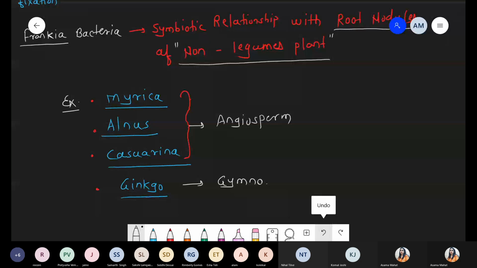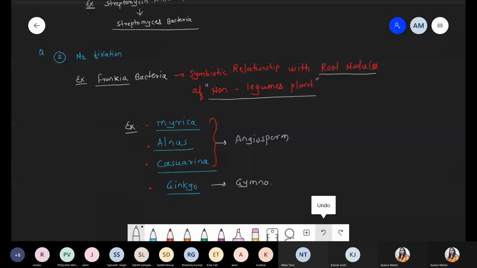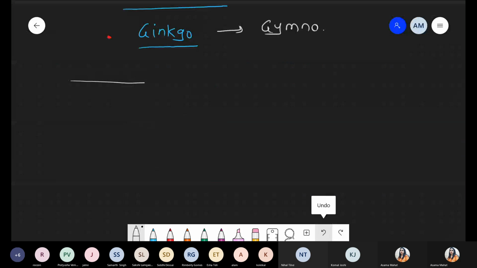Got it? Is this point clear, everyone? Yes or no? Okay, so these are the two major significances of actinomycetes. Number one, this group is majorly involved in antibiotic production, and number two, it is also involved in nitrogen fixation. In the margin of your notebook, please write down this information.